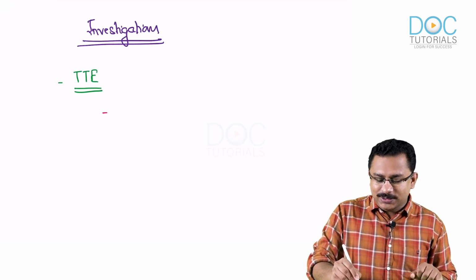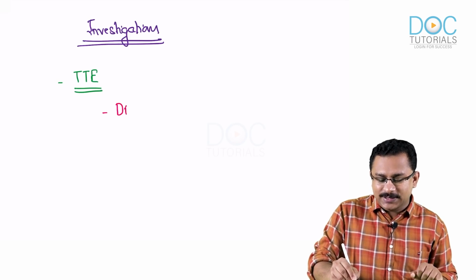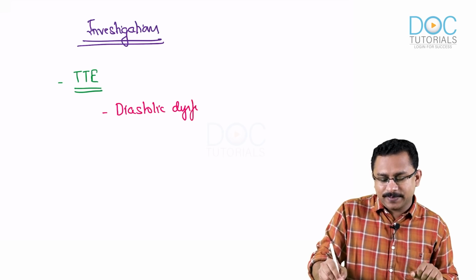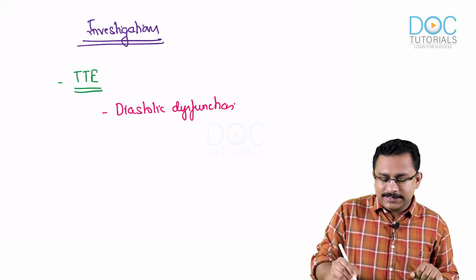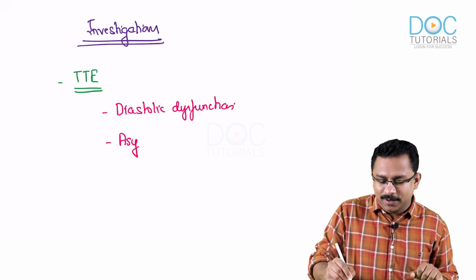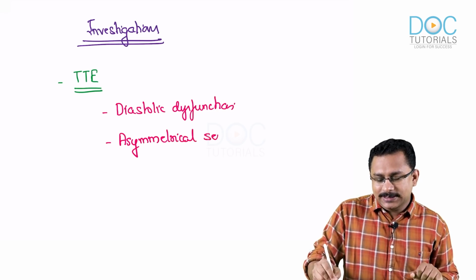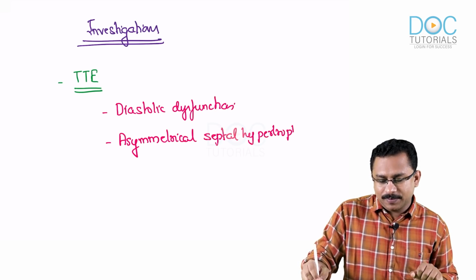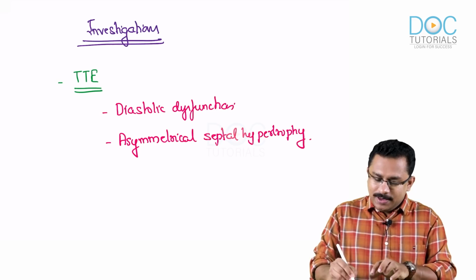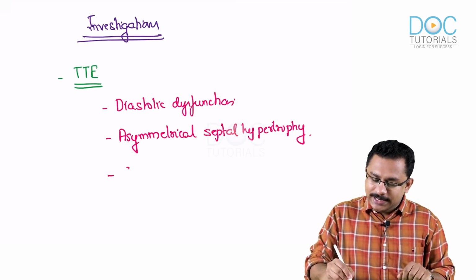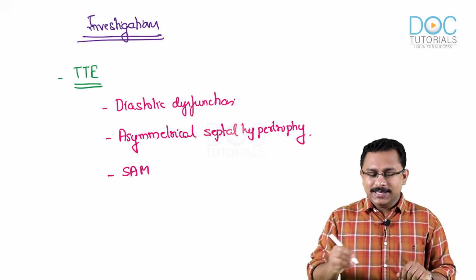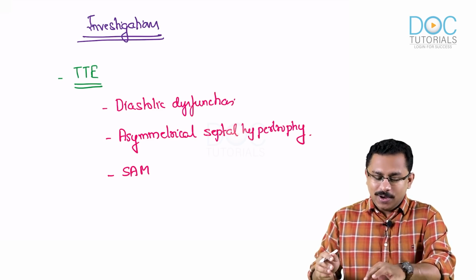Number one, you're going to see that there is a diastolic dysfunction. There is asymmetrical septal hypertrophy. And also you're going to see systolic anterior motion of the mitral valve leaflets. These are the important echocardiographic findings.